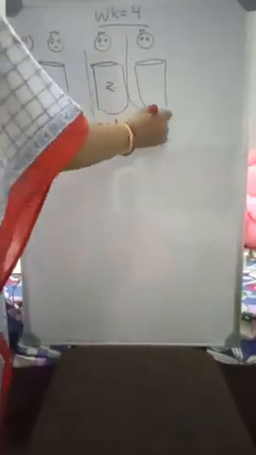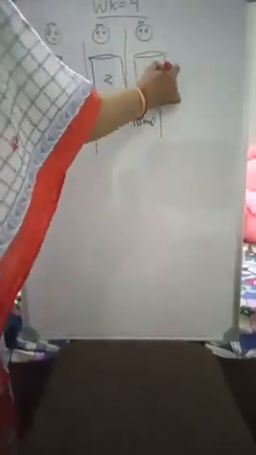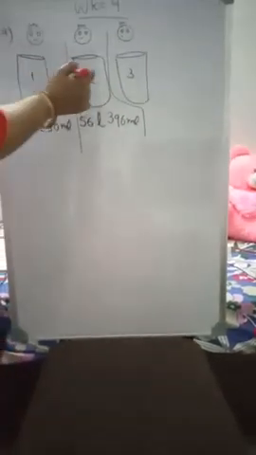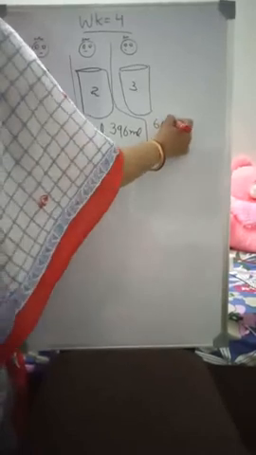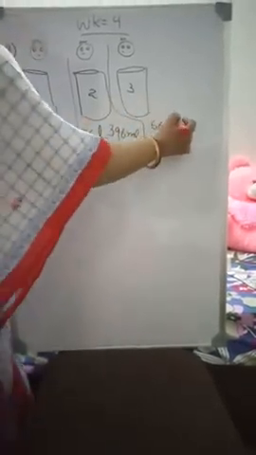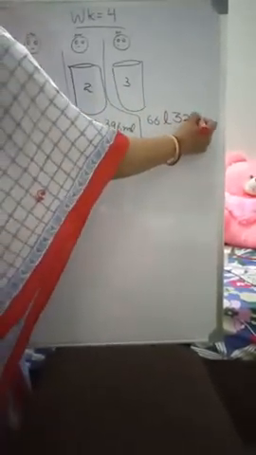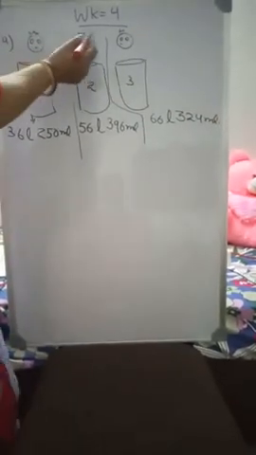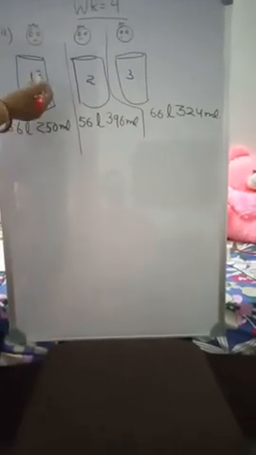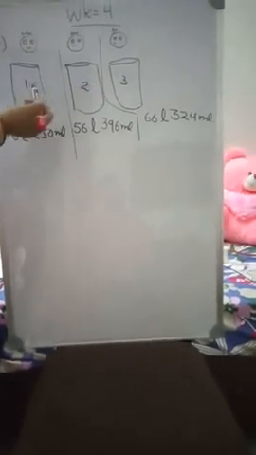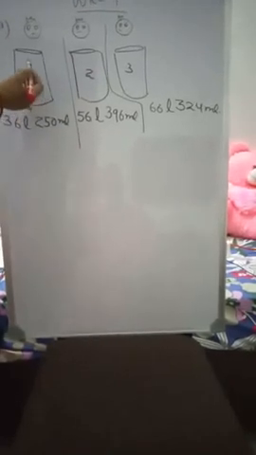Now this third one. This container carries 66 liter and 324 milliliter. So in the story, 3 milkmen are separately carrying 3 containers of milk.